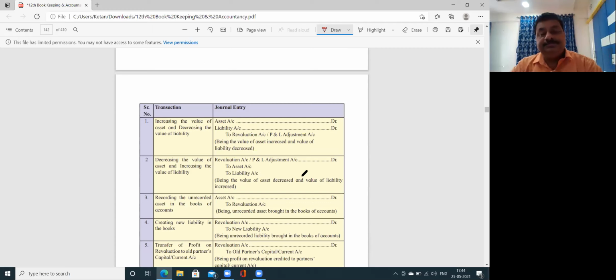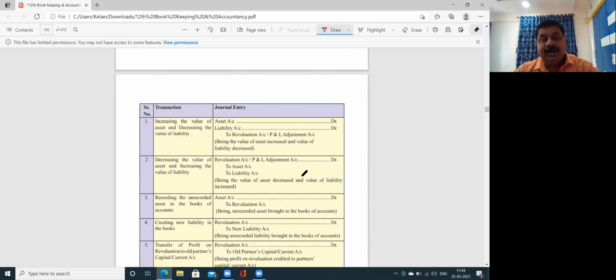When there is a depreciation on the asset, or there is a bad debt or RD, or there is an increase in the liability, all these are called losses. Or there is appreciation in the value of the asset, का value बढ़ गया, or decrease in the value of the liabilities, it's a profit.